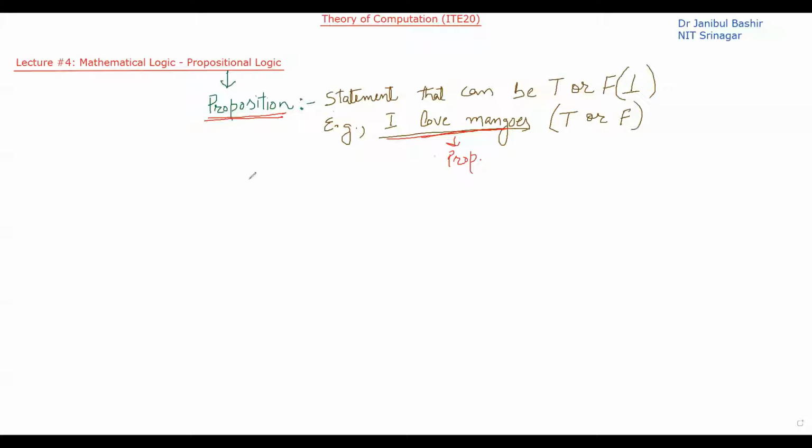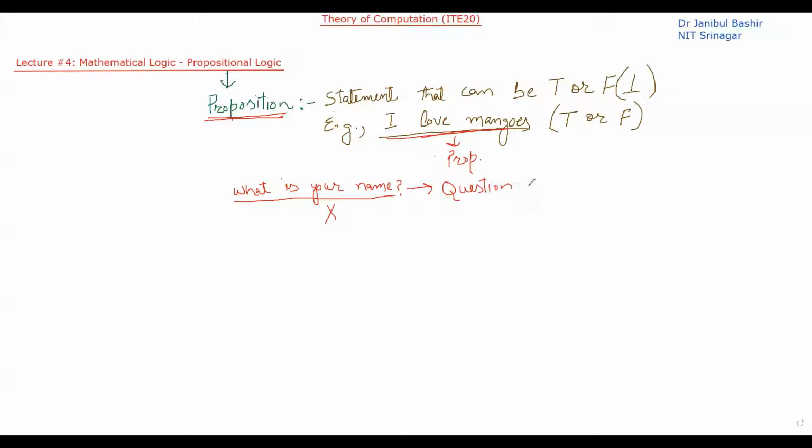Now let me write another example: what is your name? This is also a statement. Can we say that it is a proposition? No, this is not a proposition. A proposition is a statement that can be true or false, but this is a question, not a true or false statement.